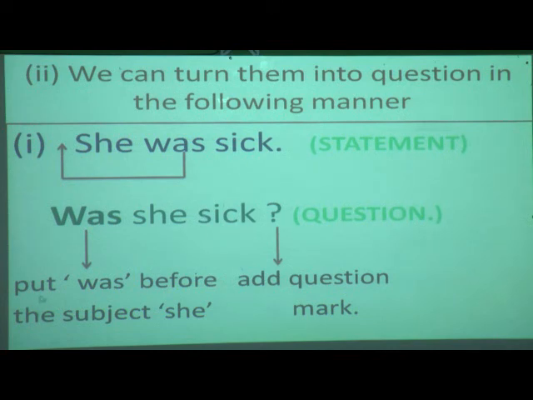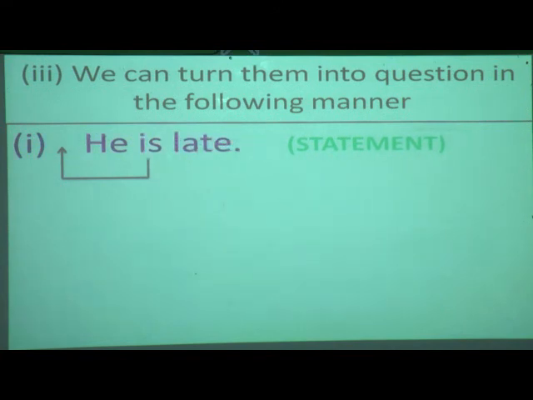So here they have given the instruction: we have to put "was" before the subject "she", and what we have done? Add a question mark. Understood, students? Okay. Now we will turn to the third example. Yes. Which statement is this? "He is late." What type of sentence is this? Yes, it is a statement.